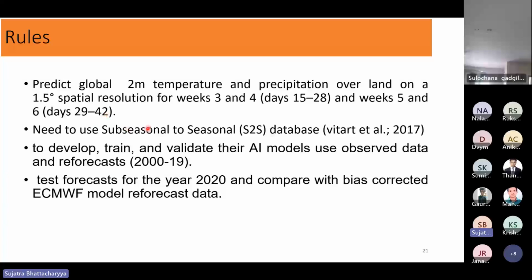In that, participants have to use the sub-seasonal to seasonal database. This database was created around 2016 and 17, and they collected the reforecast data from 12 major meteorological departments and made it similar to each other. So participants have to develop, train and validate AI models using 2000 to 2019 data, test on the 2020 data, and compare against the bias-corrected ECMWF forecast made by ECMWF.